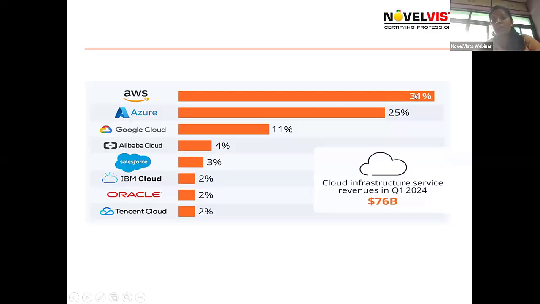From these providers, you can see that 31% of the market is captured by AWS. 500 plus companies trust AWS to maintain their applications in its data centers. Data centers are nothing but servers where we can keep our application and application data. AWS captures about 30% of the market and is the leading cloud solution provider.